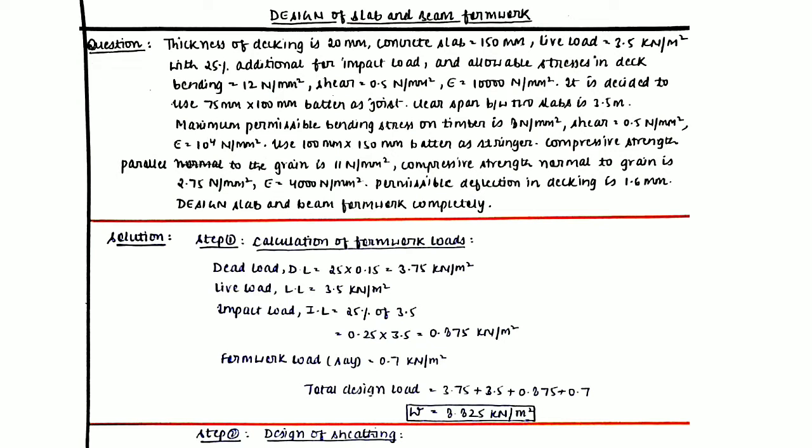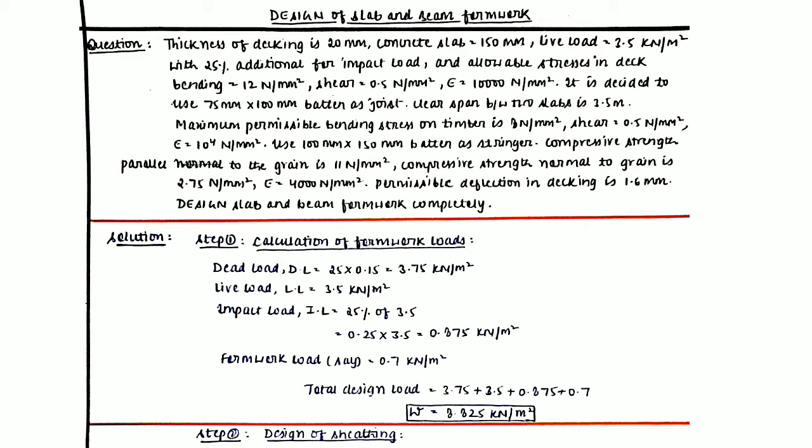Now the stringer dimensions are given as 100 millimeter by 150 mm. Now the compressive strength parallel to the grain is 11 newton per mm square. This compressive strength is for shores, because shores are the only members in the slab and beam formwork that will be subjected to direct compression. The other members will be subjected to bending compression or bending tension maybe, but the shores will be in direct compression. So the compressive strength parallel to the grain is given, and the compressive strength normal to the grain is also given as 2.75. Young's modulus of elasticity for the material of shores is given as 4000 newton per mm square.